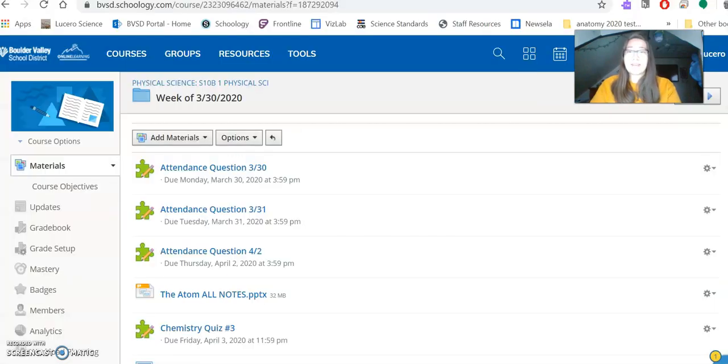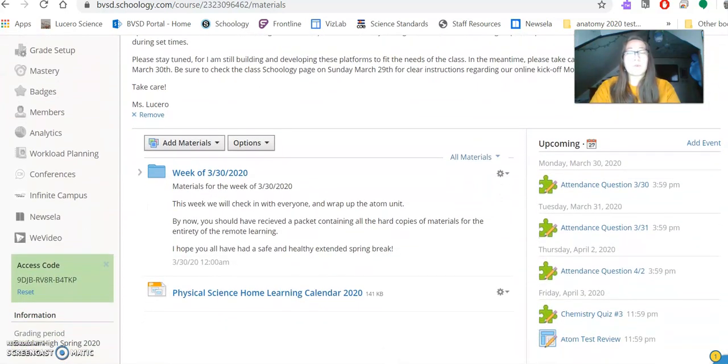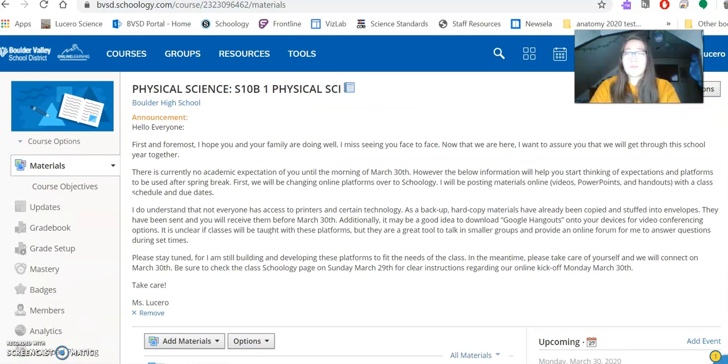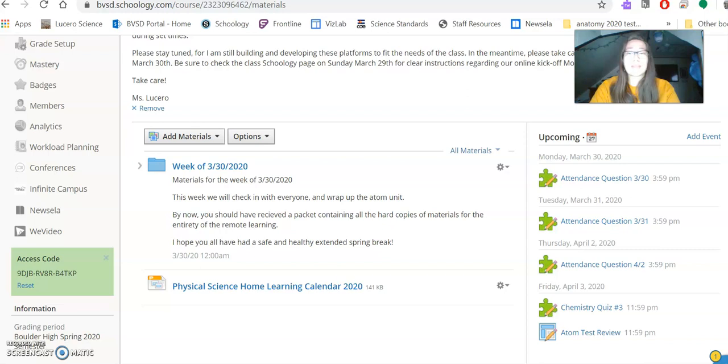So let's first talk about Schoology. You can access Schoology by just signing into your single sign-on portal. And if you do that, it'll take you to our home page. It has a nice little announcement here. And then we'll have the materials once you scroll down below. As long as you're using your single sign-on portal from BVSD, you should be fine and loaded into the class. If not, there has been an email sent out to you and your families with the course code, access code included on there, and you can add yourself manually.